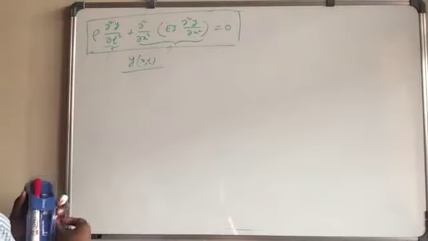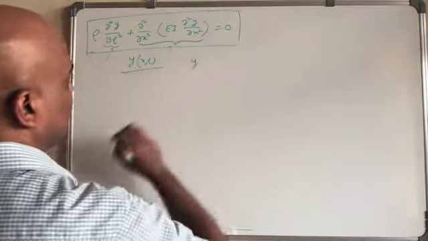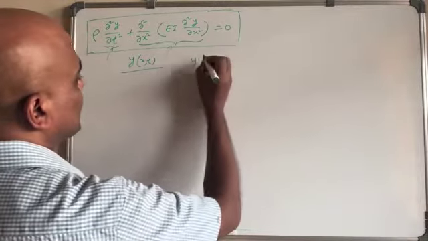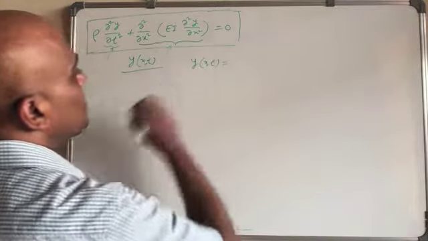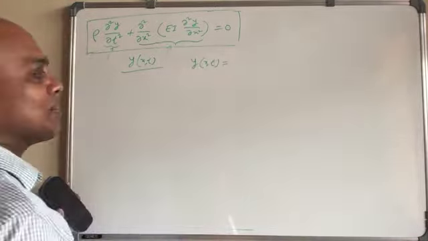One way is to assume y as a function of both, right? y is a function of x and t for sure, but this is what is called separation of variables. Meaning that we assume two functions, p which is a function of x and q which is a function of t. Two functions like that we can write, right? And then we put it there.